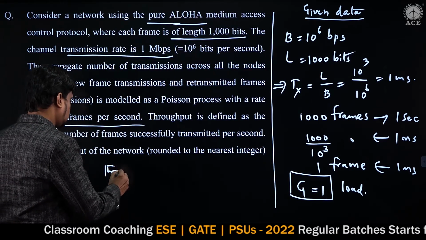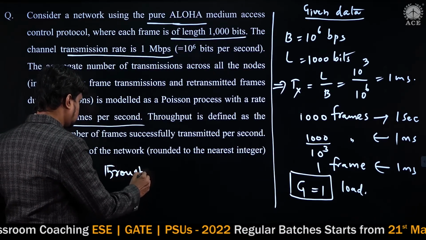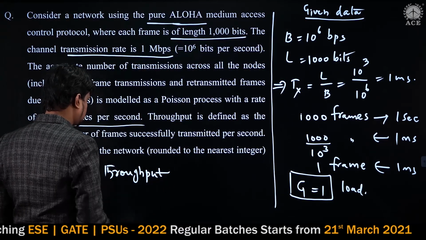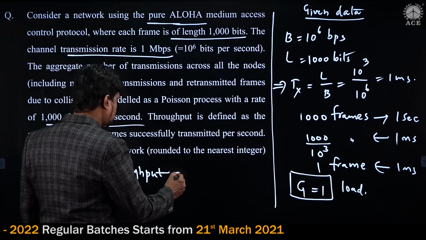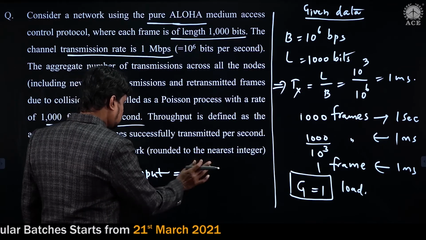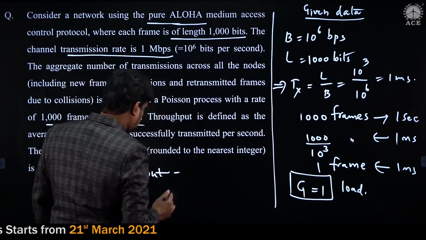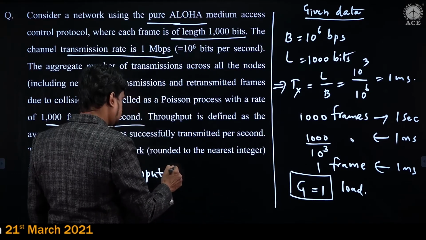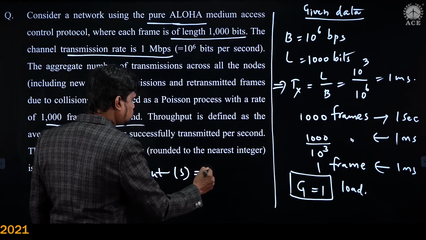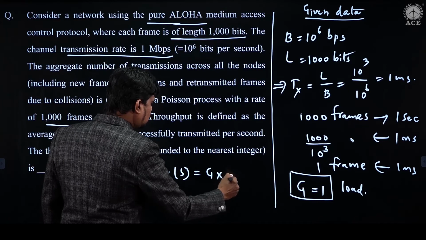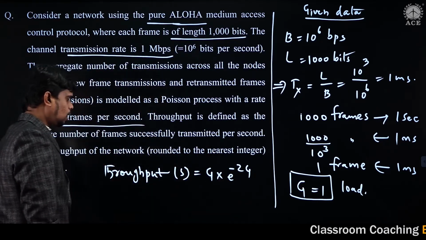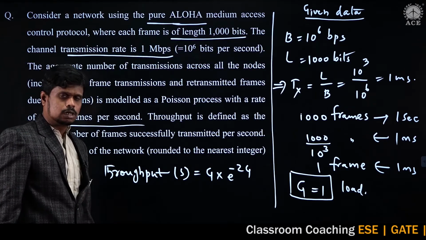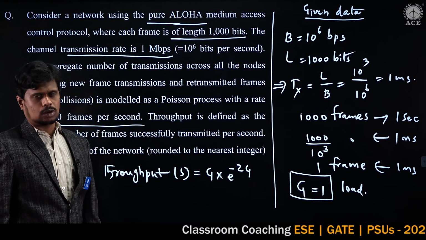The throughput or efficiency, anything you can say, of pure Aloha, which is S, is equal to G into e power minus 2G. This is the expression which we are using to calculate the throughput of pure Aloha.